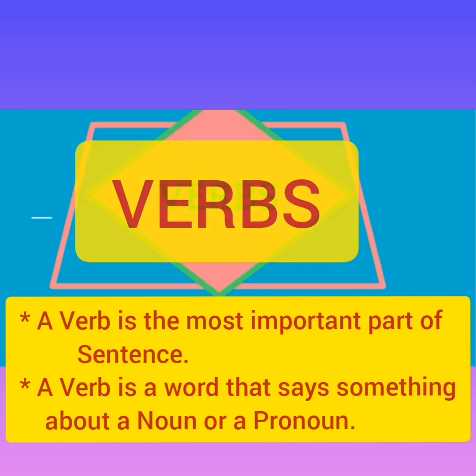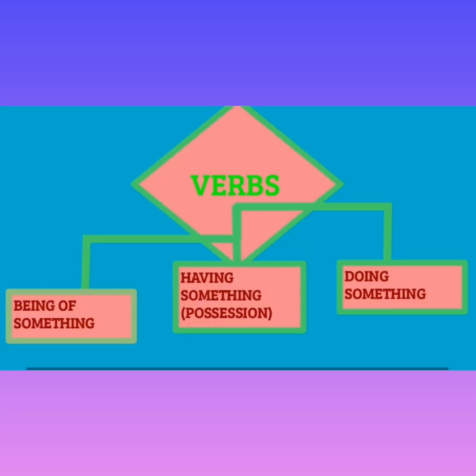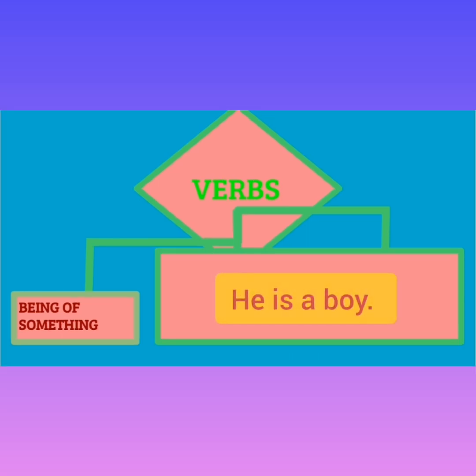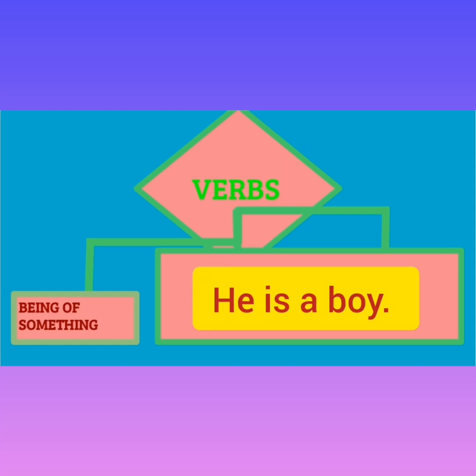Now, this verb tells us about three things. The first thing is being of something. The second is having something, and the third is doing something. Now, if you come to the first part, that is being of something, for example, he is a boy. Who is he? He is a boy. So here it is a verb, which tells us of being something.